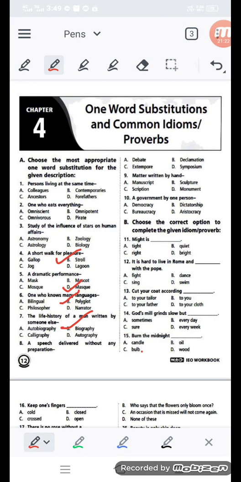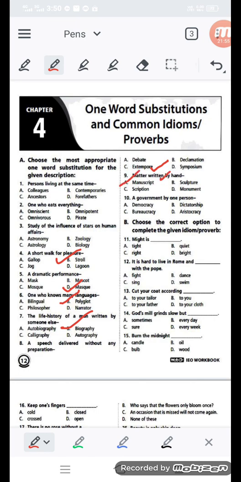Question number 8, it is C, extempore. Extempore is a type of speech that people deliver without preparation. Matter written by hand, you know very well it is manuscript. Matter written by hand, this is manuscript only.